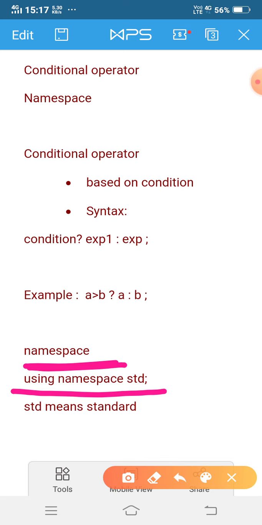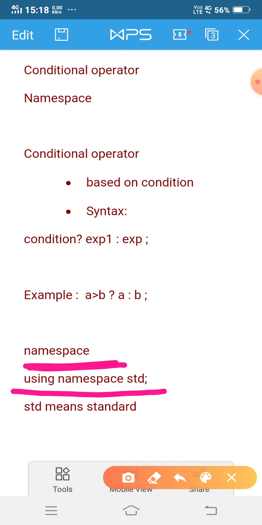It means standard. What is the use of namespace? Say, for example, in a class 2 students have the same name, say Raju. This will provide some problem for a teacher, because if we call someone Raju, then both students will respond.